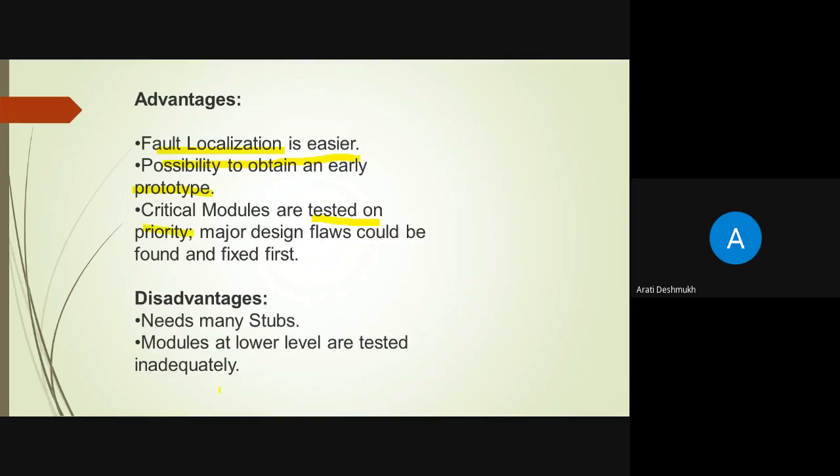This is very important. And disadvantages: it needs many stubs, and lowest level modules are required here. Modules at the lowest level are tested inadequately, because the higher level modules, which are the integration of the lowest level, are already tested.